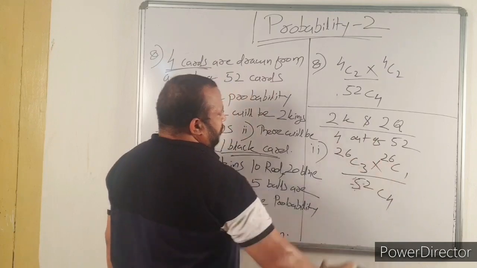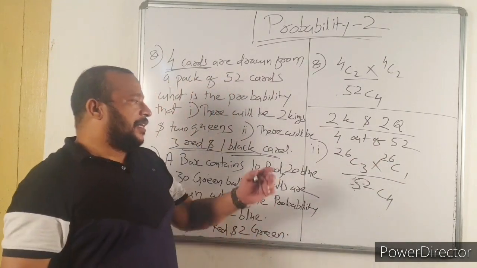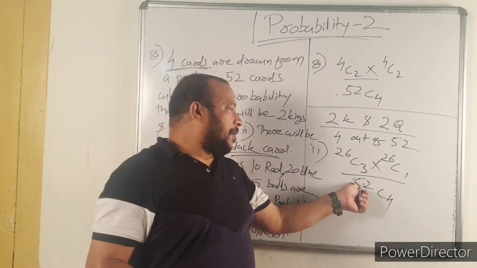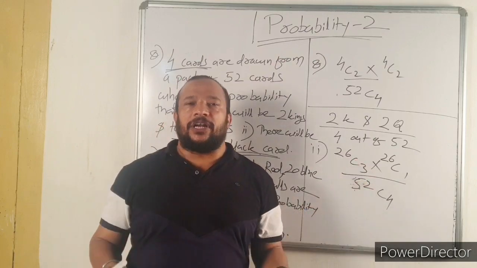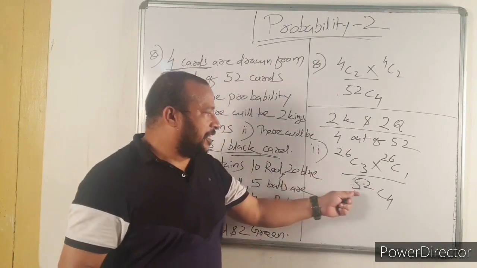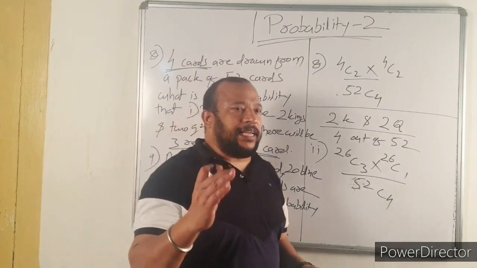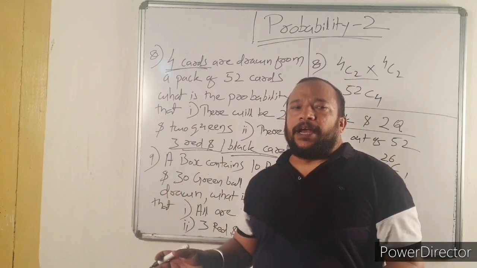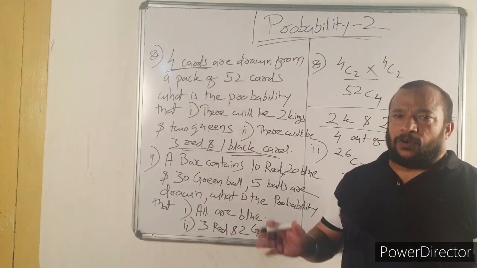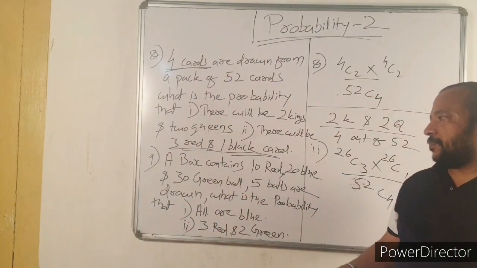This is your number of favorable outcomes divided by total number of outcomes, 4 cards out of 52 you can draw in how many different ways. So this is 52C4. Now the same concepts can be applied in case of questions related to balls. Now let us solve Question number 9.